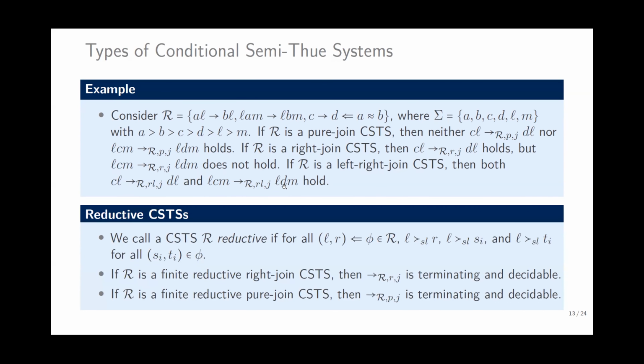Reductive CSTS means the rewrite rules have a left-hand side that is bigger than the right-hand side, and the left-hand side is bigger than all of the conditional part. The good thing about reductive conditional semi-Thue systems is that if it's a finite reductive right join, then it is terminating and also decidable. Also, if R is a finite reductive right join CSTS, then the pure join rewrite step is also terminating and decidable.